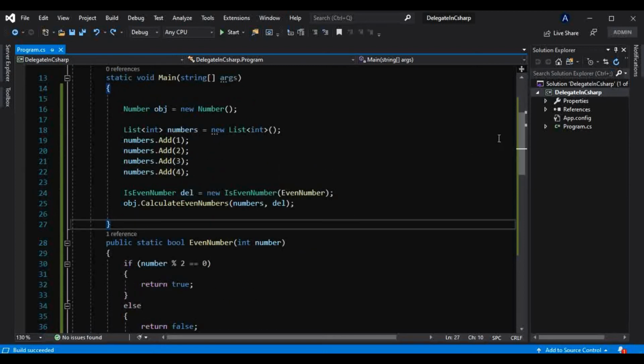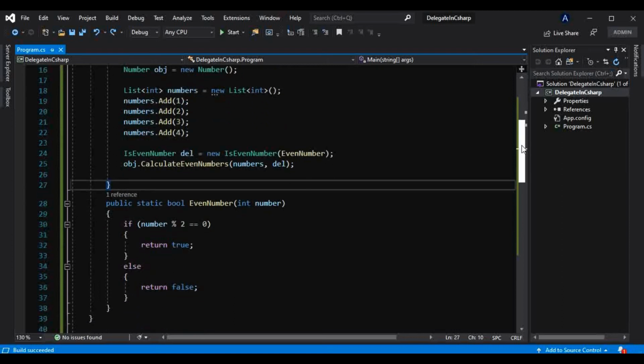Now you might be thinking this is so difficult and complicated, but once you know this delegate in more depth, you will understand the power of delegates in C#.